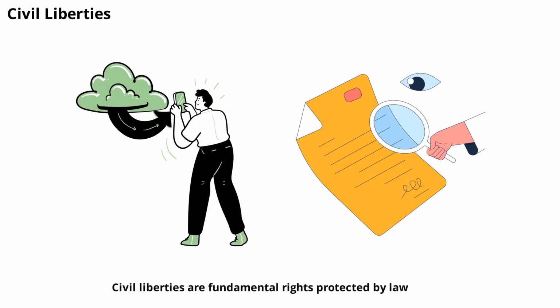Civil liberties are fundamental rights protected by law, such as freedom of speech, assembly, and religion. State authority must respect these liberties, even when maintaining order. Courts play a key role in protecting civil liberties from government overreach.